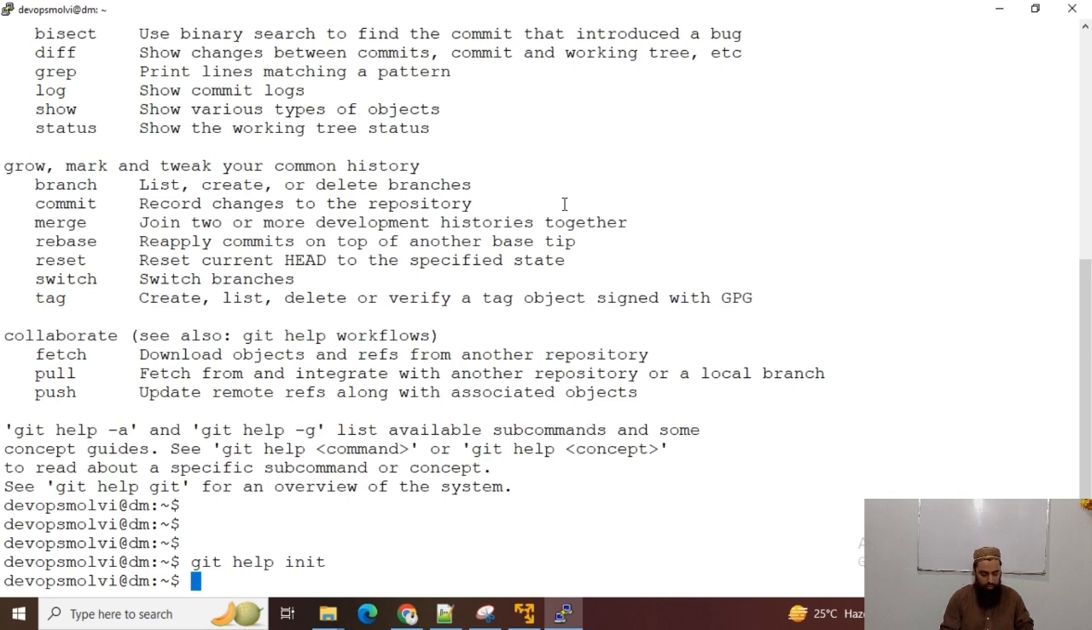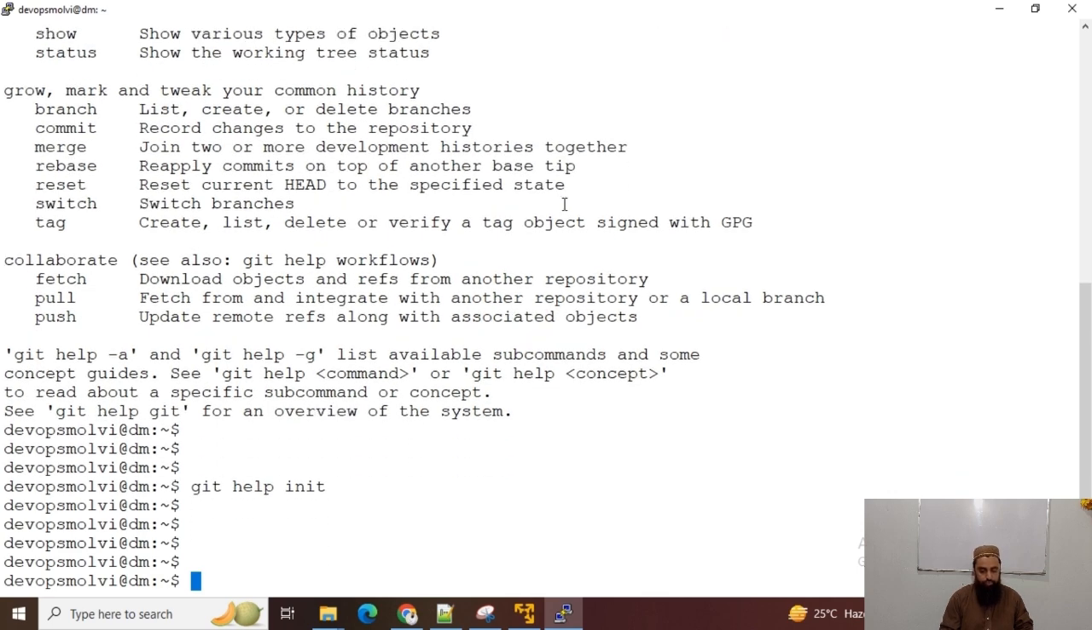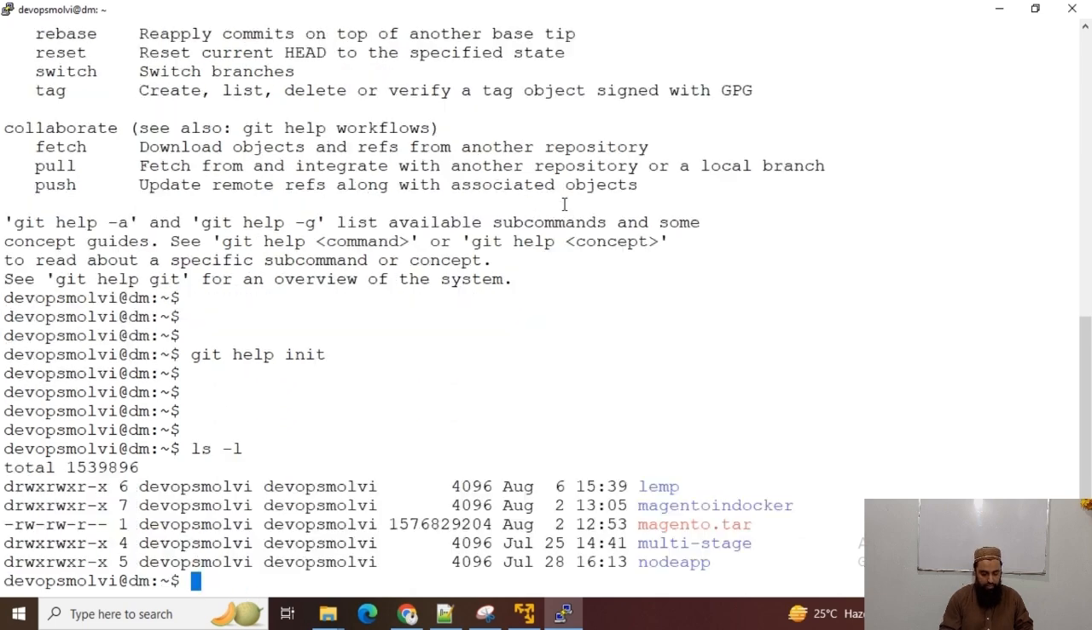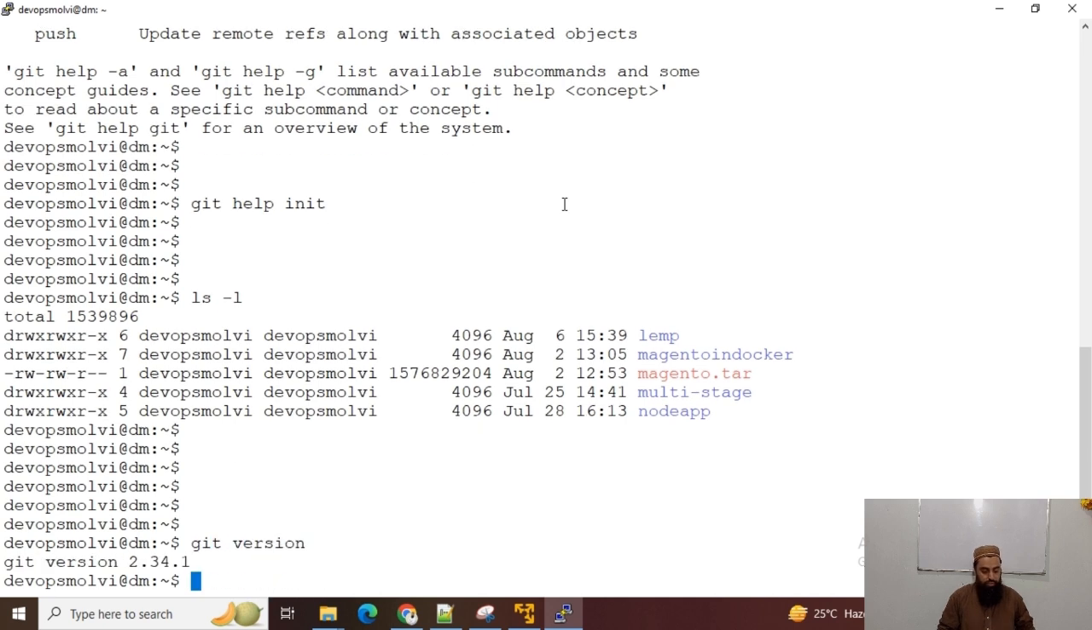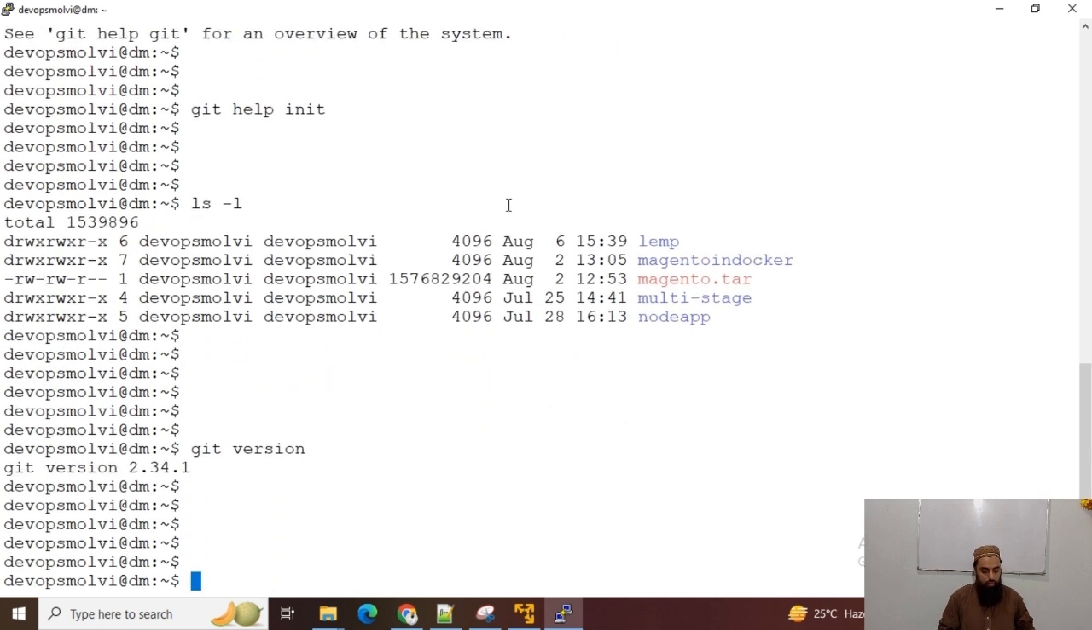Okay guys, so let's start our second command. So git help is our git command to get the help regarding any git command. So git version is also another command to know the version of git installed on our system, you can see.